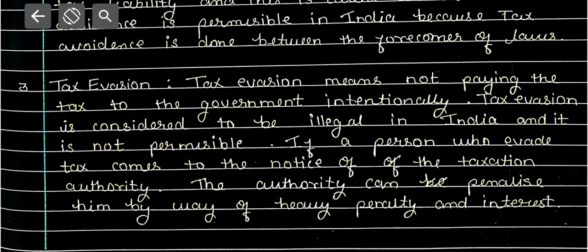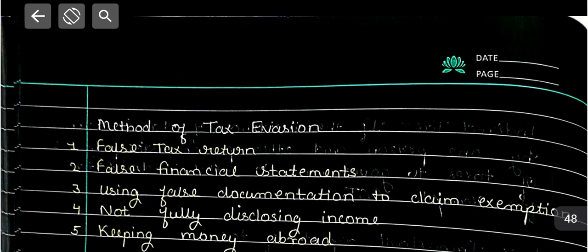Tax evasion means not paying the taxes to the government intentionally. Tax evasion is considered illegal in India, and it is not permissible. If a person who evades taxes comes to the notice of a taxation authority, the authority can penalize him by way of heavy penalty and interest.